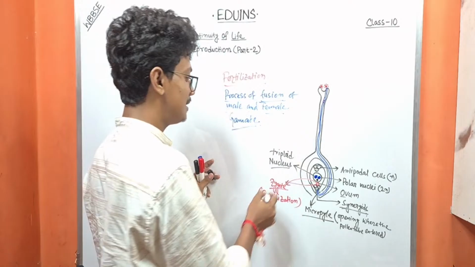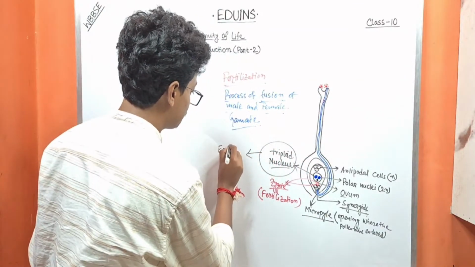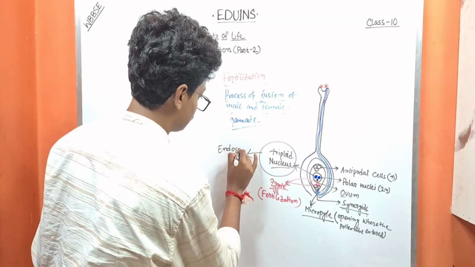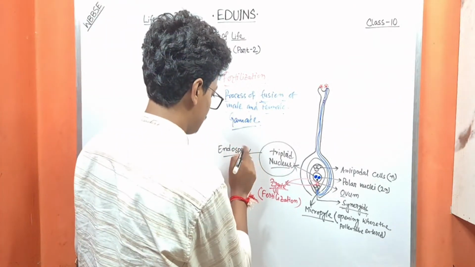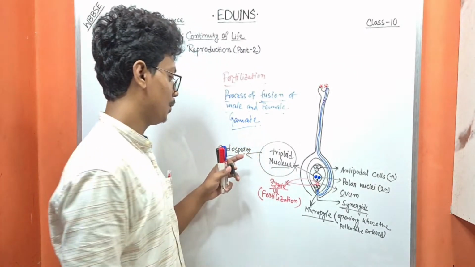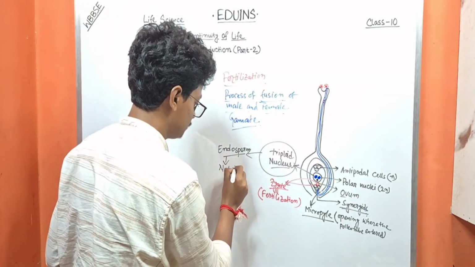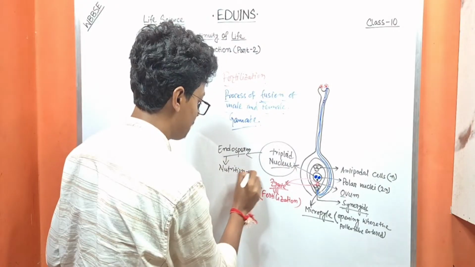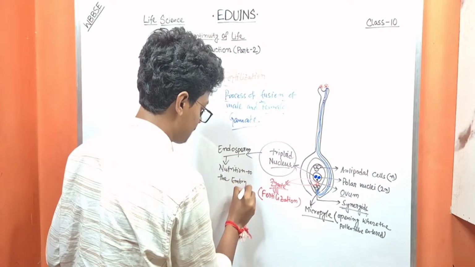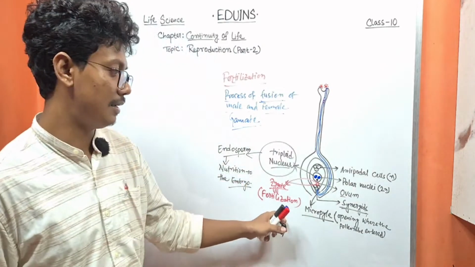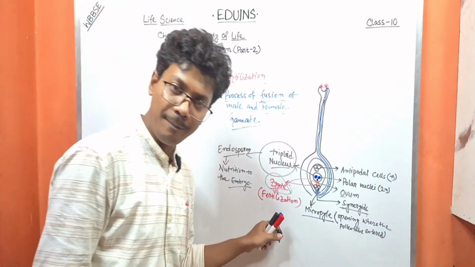This triploid nucleus further forms the endosperm, which will provide nutrition to the embryo. Of course, from the fertilization, the zygote will form. This zygote develops into an embryo.